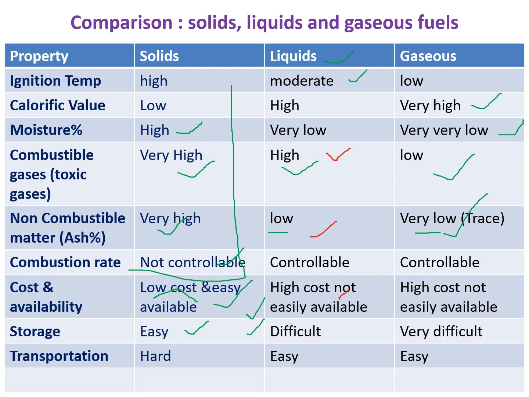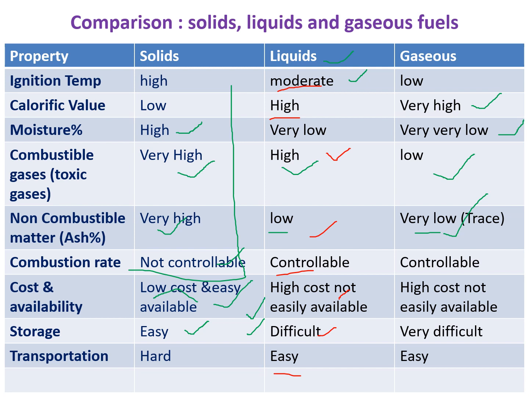Storage is also difficult. These are the demerits, but the merits are moderate ignition temperature, high calorific value, controllable combustion rate, and easy transportation.